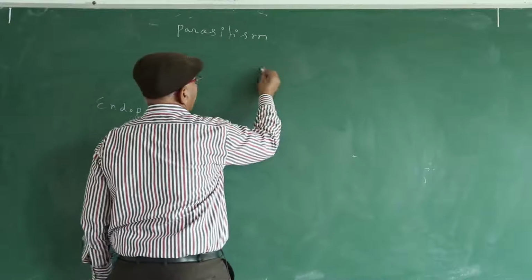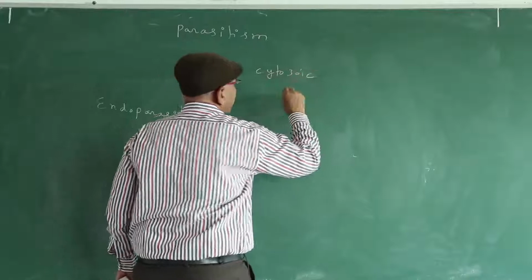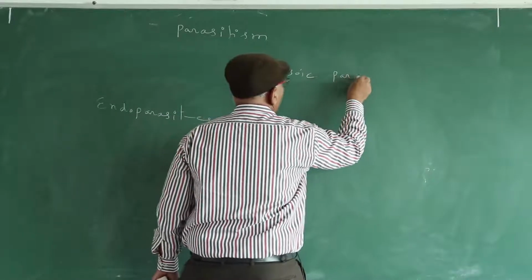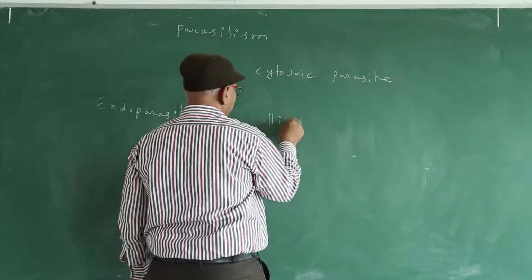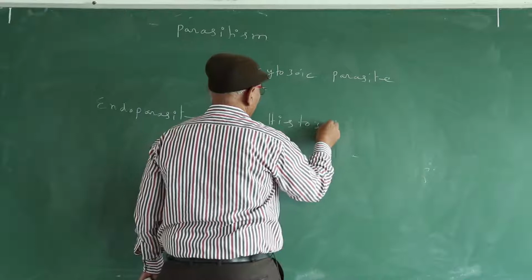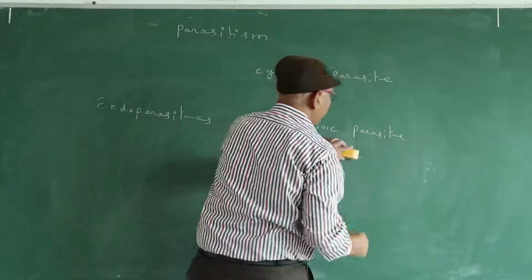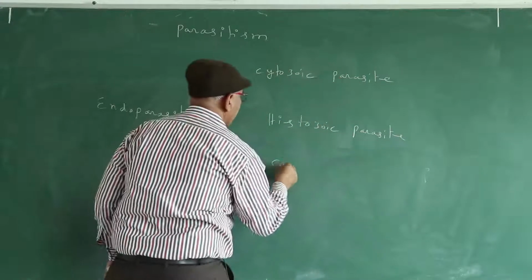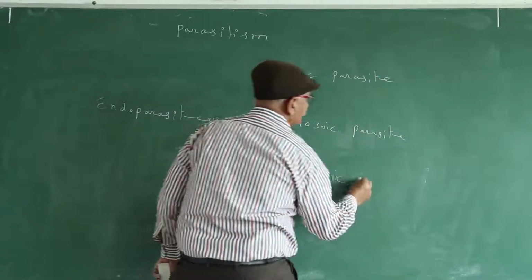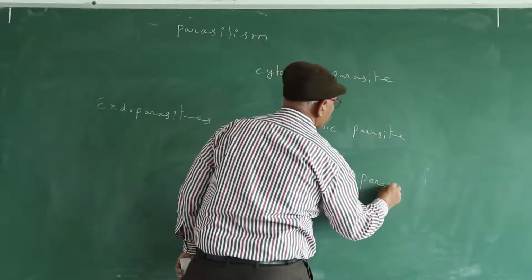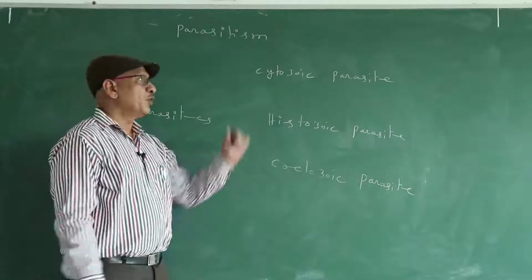Endoparasites are cytozoic parasites, histozoic parasites, and coelozoic parasites.